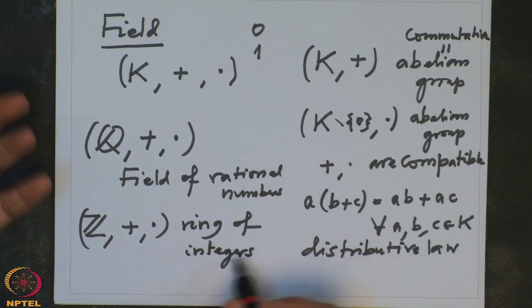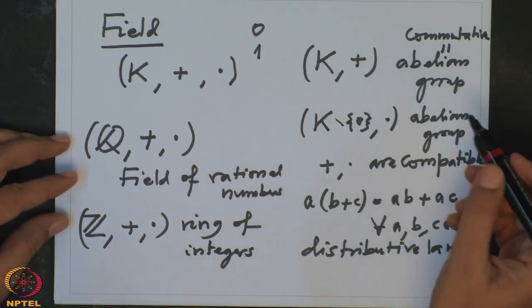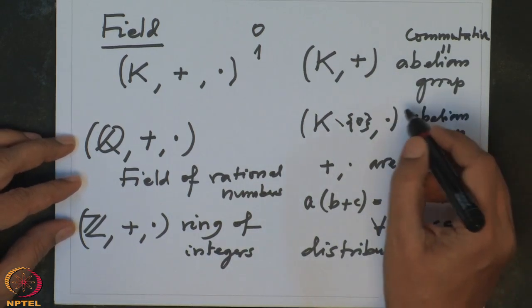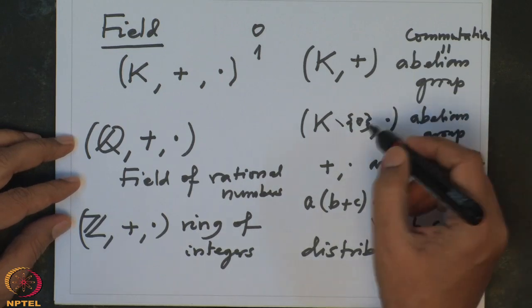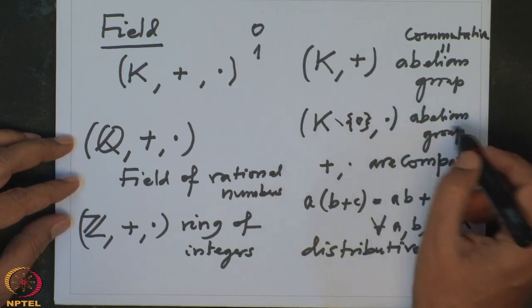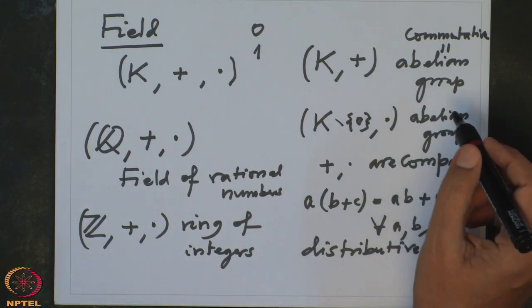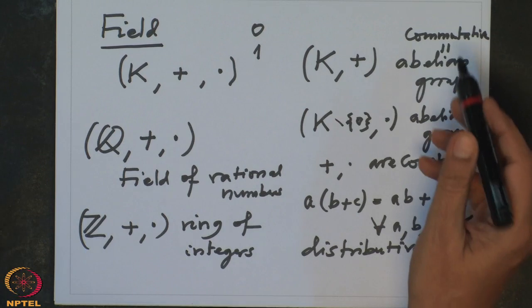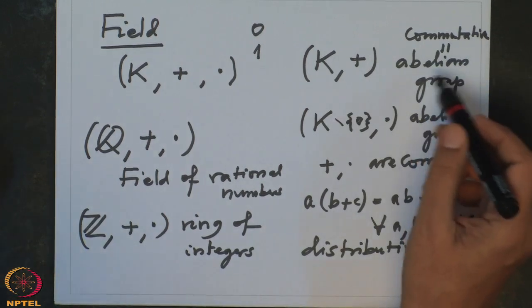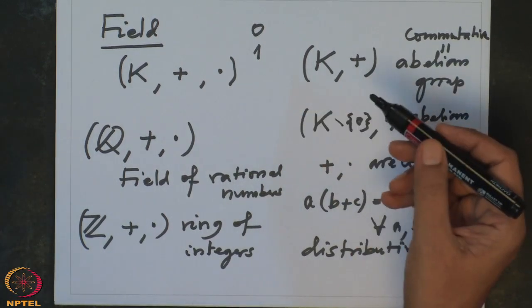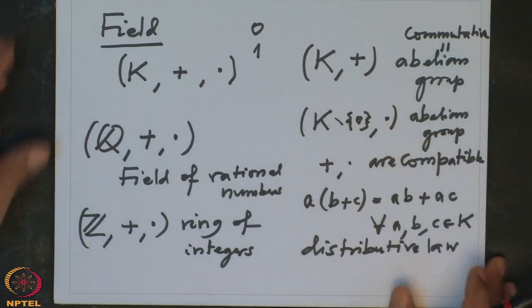And now what should a ring be? For a ring, the only condition you drop is with respect to multiplication. It may not be a group, but it is certainly a monoid. Such a thing is called a ring, a commutative ring. One doesn't say abelian field, one calls it a commutative ring. So in general, we have a concept of commutative ring.